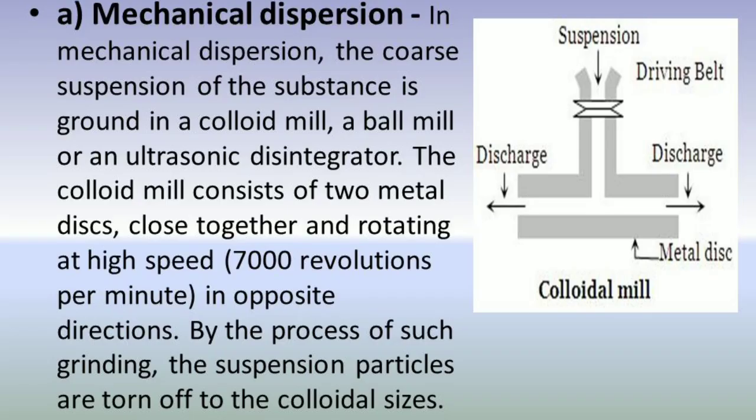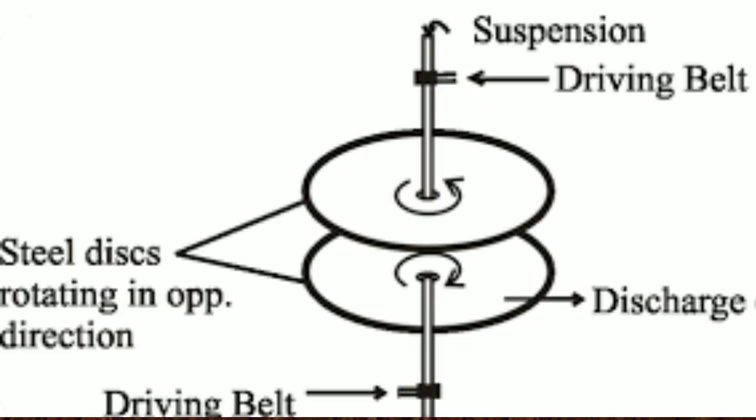In the mechanical dispersion method, the porous suspension or bigger particle is broken into smaller particles of colloidal size by using a colloidal mill. This colloidal mill consists of 2 metallic discs rotating in opposite directions at very high speed.